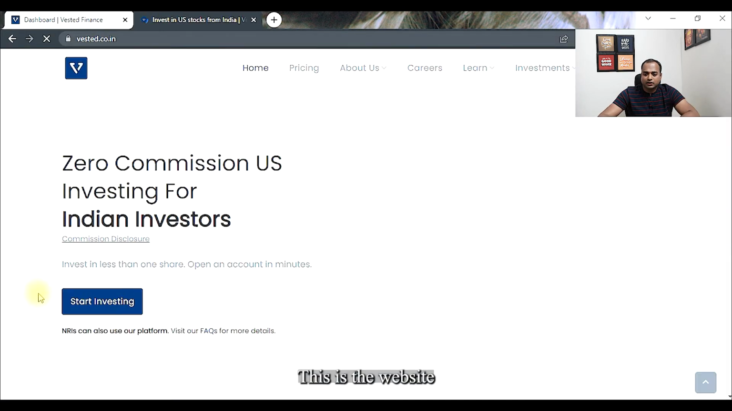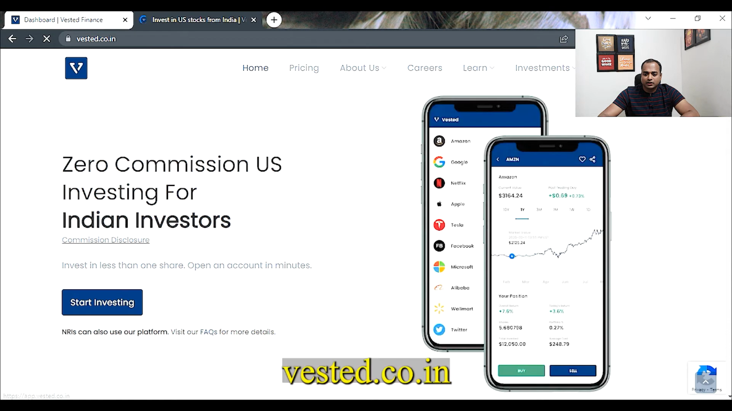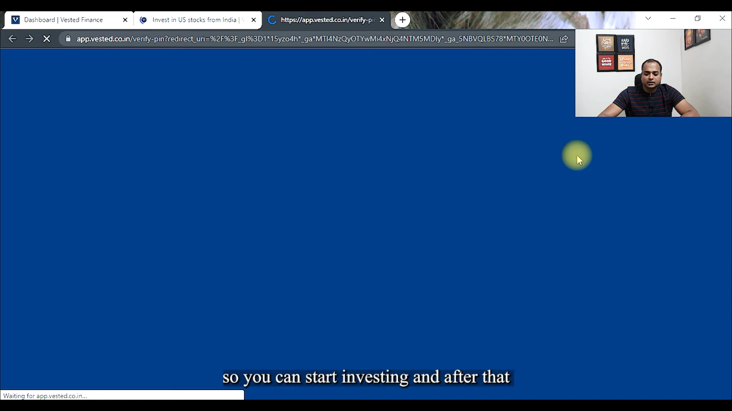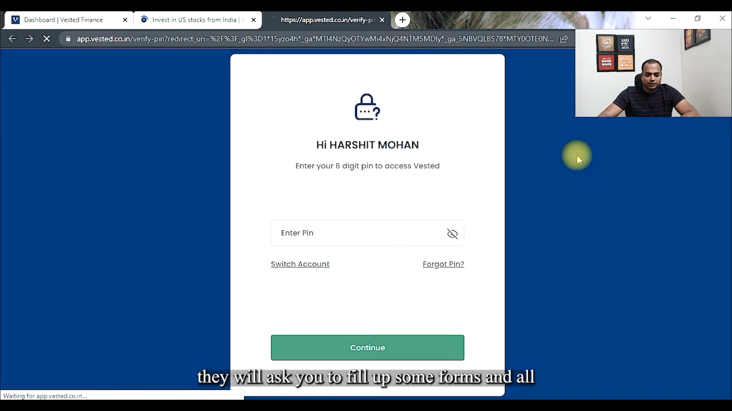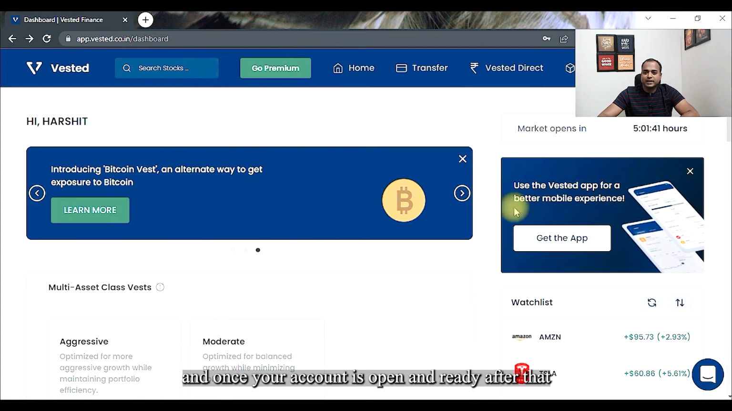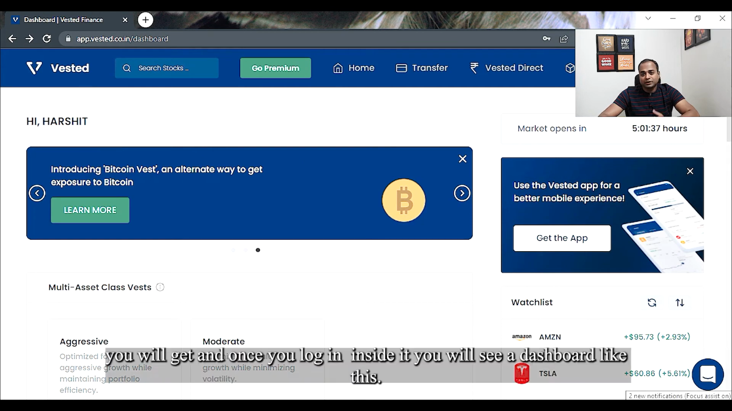This is the website, vested.co.in. So you click the start investing, and after that they will ask you to fill up some forms and all. Some KYC process will be there, and once your account is open and ready, once you log in inside it, you will see a dashboard like this.